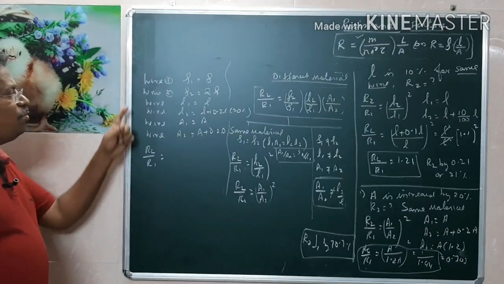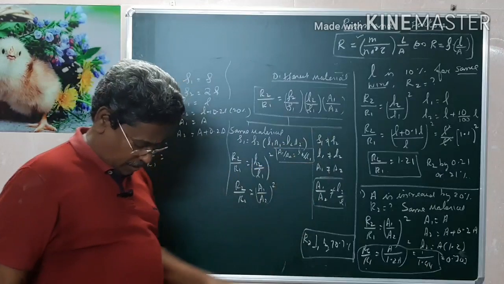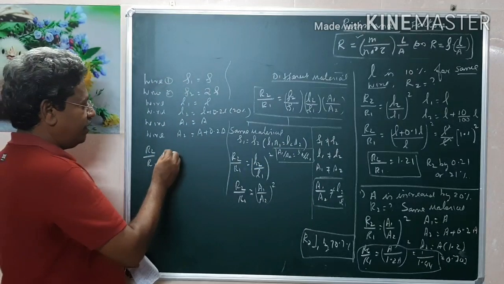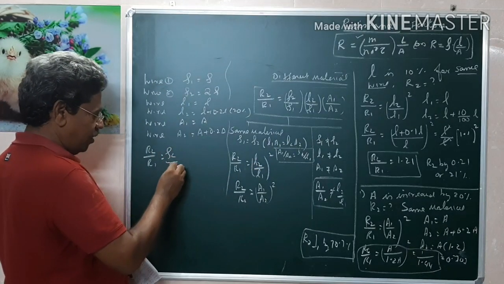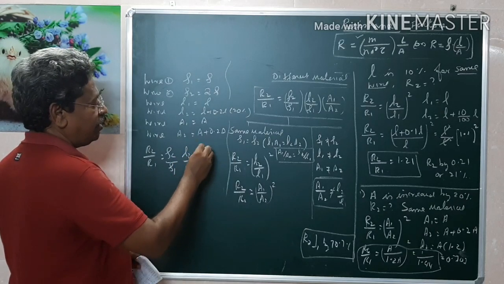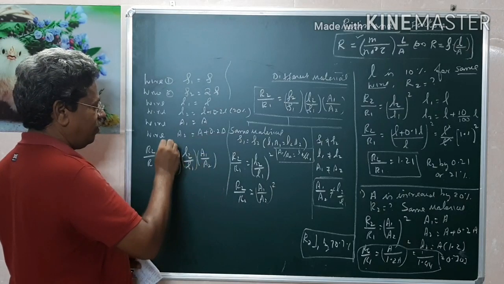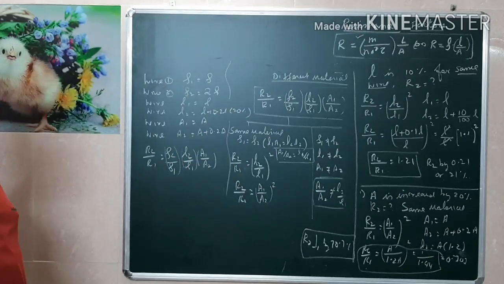Suppose in this case the two wires are different, then you have to take all these terms into account. Therefore the formula will be rho 2 by rho 1, L2 by L1, A1 by A2. For the same wire, no need to bother; for a different wire, every term becomes important.